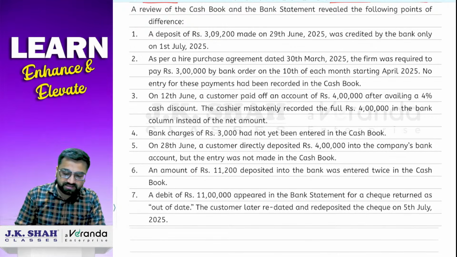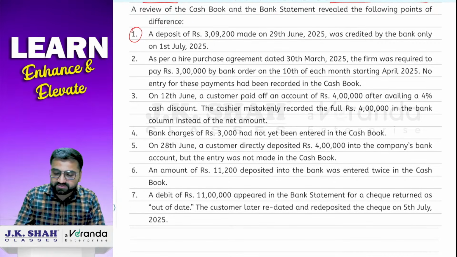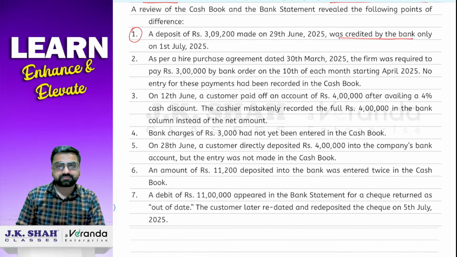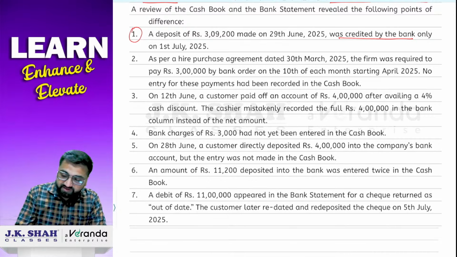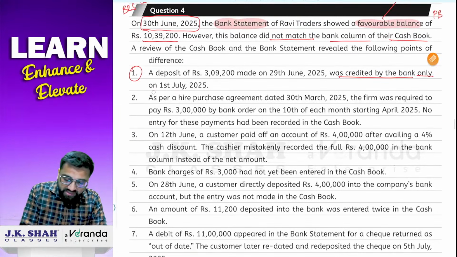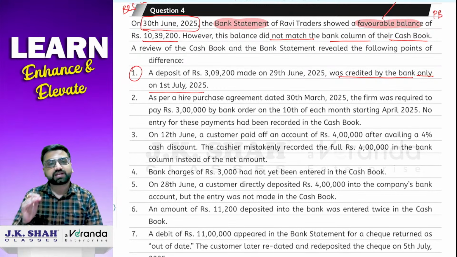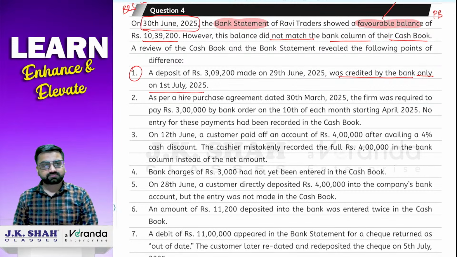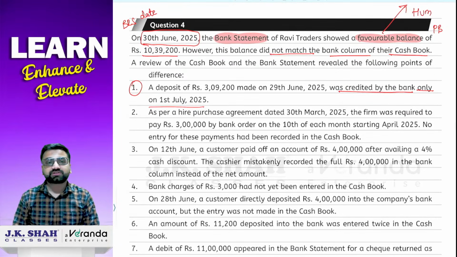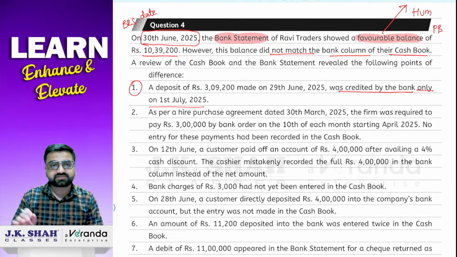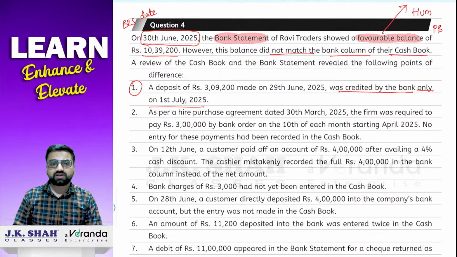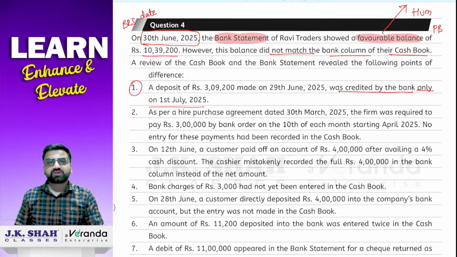Okay. So point number 1. What they have told you, a deposit of rupees 3,09,200 made on 29th June 2025 was credited by the bank. See, bank has passed the entry. Credited by the bank. But see, they have passed the entry only on 1st July 2025. बैंक ने एंट्री कब पास किया? 1st July 2025 को. Now, BRS we are preparing on 30th June. But the bank has credited such amount on 1st of July. So, as of now, can we say that 30th June को बैंक ने एंट्री पास नहीं किया था? Clear? So, we'll solve it.